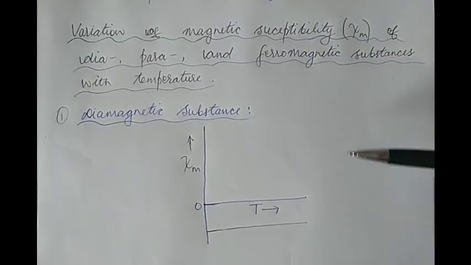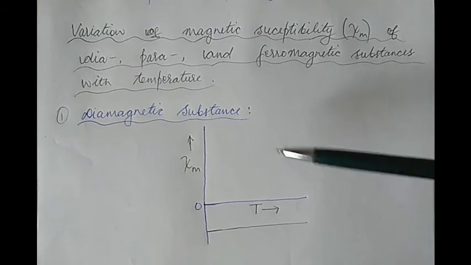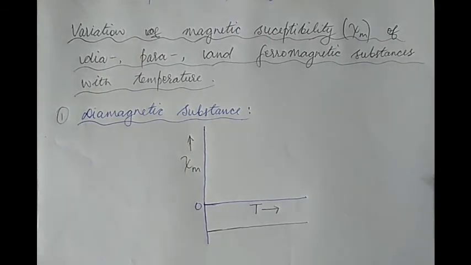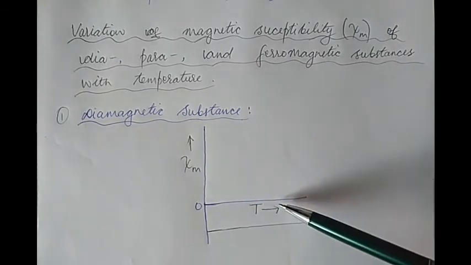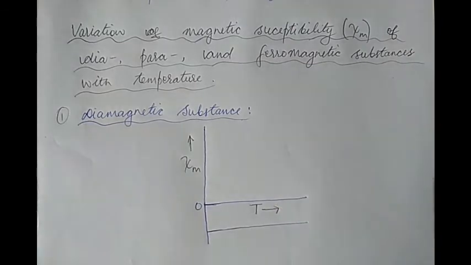We've already discussed how the susceptibility for all three magnetic substances is dependent on temperature. Now let us also see that graphically. If you have a diamagnetic substance and you plot its susceptibility with respect to its absolute temperature, then the susceptibility is independent of the temperature, as shown by this black straight line here, which is of course parallel to the temperature axis.